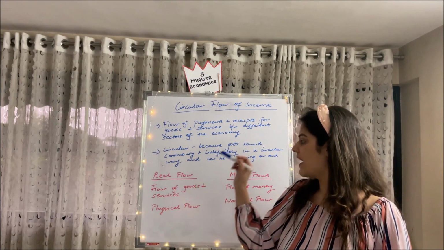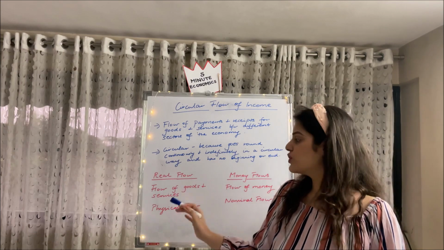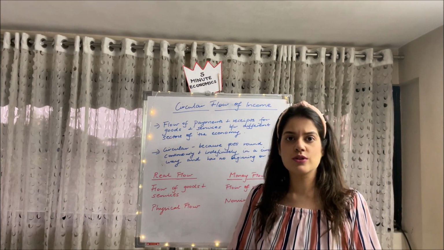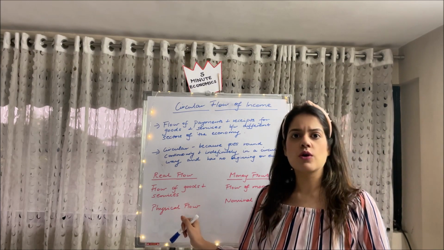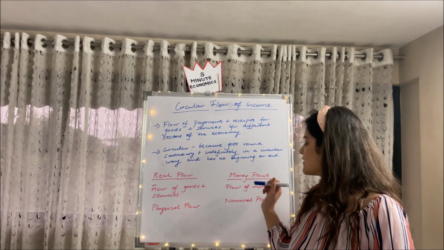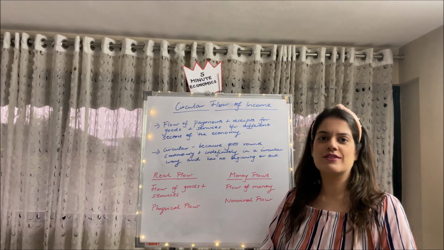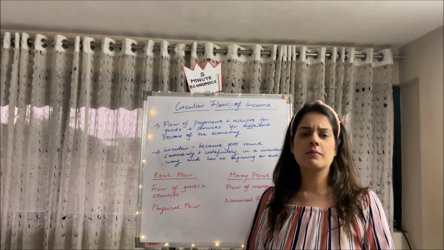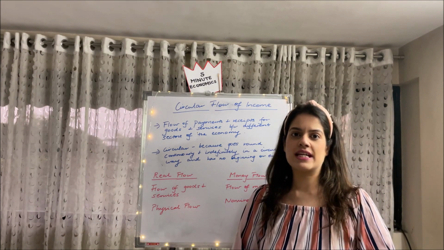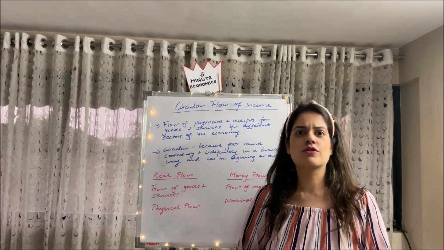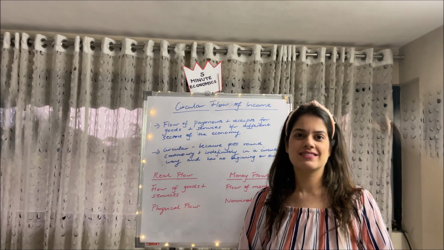One is the real flow and the second is the money flow. So real flow is basically flow of goods and services between firms and households. It's also known as the physical flow, whereas when you're talking about money flow, the name itself says it all. It is the flow of money between households and firms, and also known as the nominal flow. Coming to the economy, the economy is comprised of 4 sectors: the households, firms, government and rest of the world, also known as the global sector.